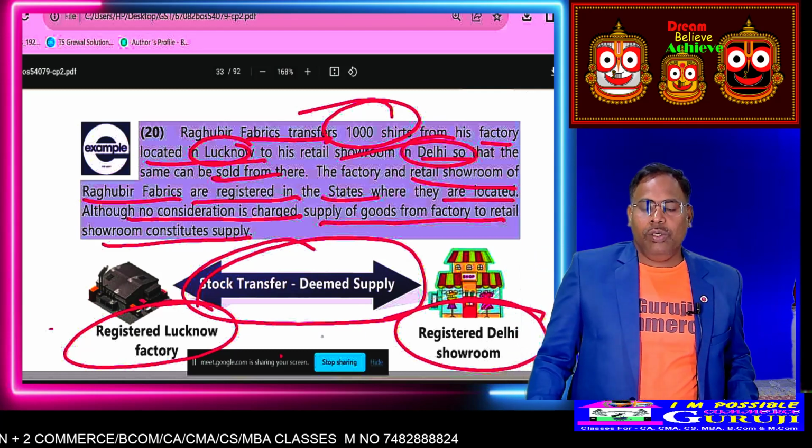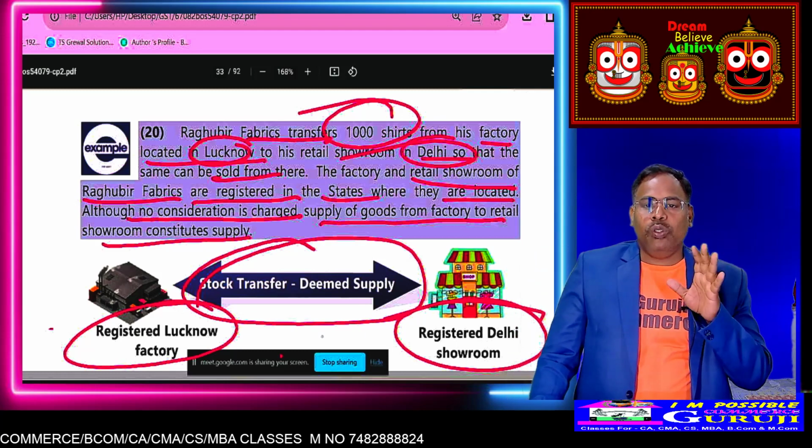Actually what happened, the government always wants to know how many units have been produced, how many are sold by him or by his branch, and in total how much inventory is pending. The government has to know.